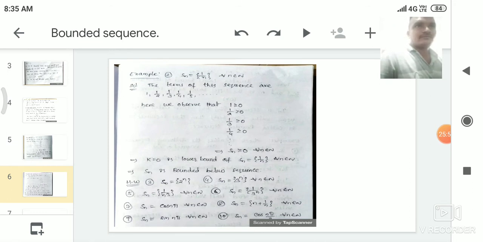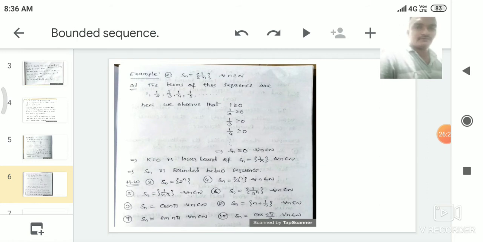From these terms, we observe that 2 is the least value. So what is the greatest value? There is no greatest value for the sequence Sn is equal to 2 power n. That's why Sn is equal to 2 power n is not a bounded above sequence. Here the least value exists for the sequence Sn is equal to 2 power n. That's why Sn is equal to 2 power n is a bounded below sequence.